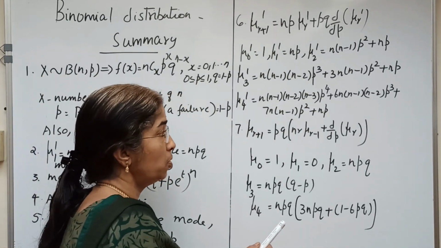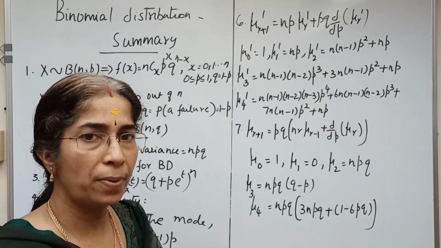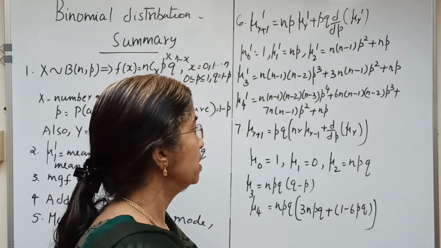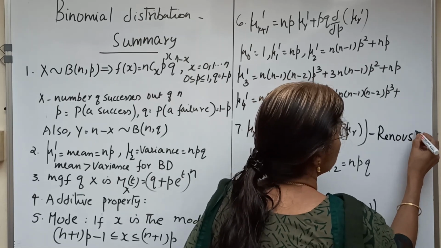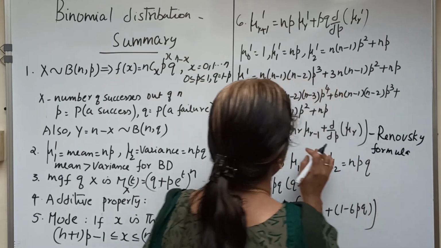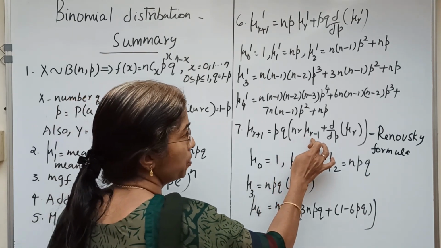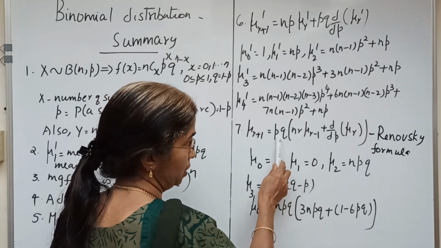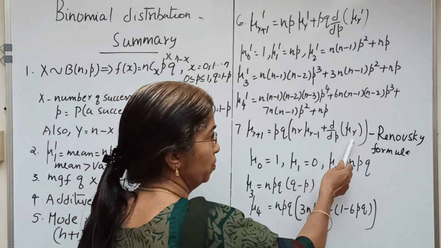Now we derive the recurrence relation between central moments for binomial distribution, which is known as Romanovsky formula. That is, mu(r+1) = pq [nr mu(r-1) + d/dp of mu r].